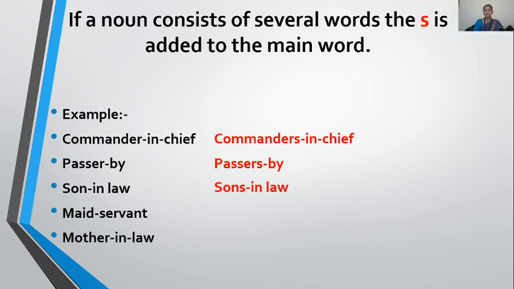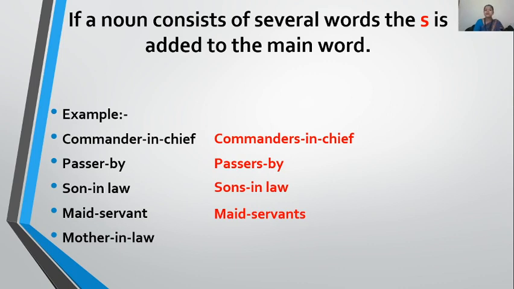Sons-in-law. S will be given to the noun, the main word. Now, maid servant. Here, I just want to check your intelligence. Where will the S be given to make it plural? Maid is a noun, but it is also a designation. Servant is also a person and a noun. Fine. So, which could be the main word here? Maid or servant? Of course, it is servant. Servant is the main word here.